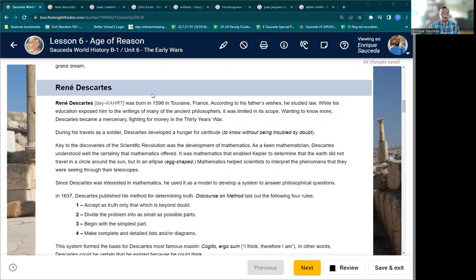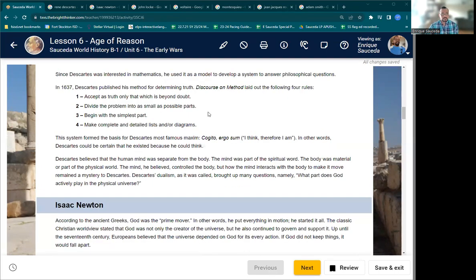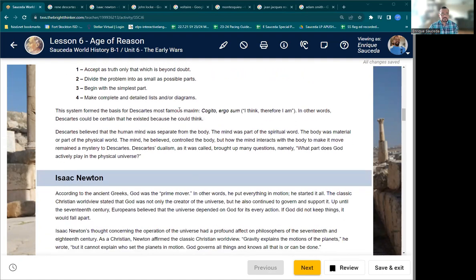René Descartes. Descartes was born in 1596 in France. He studied law. During his travels as a soldier, Descartes developed a hunger for certitude, to know without being troubled by doubt. In 1637, Descartes published his method for determining truth. Accept only truth which is beyond doubt. Divide the problem into as many small parts as possible. Begin with the simplest part. Make complete and detailed lists and/or diagrams. Kind of like a to-do list: write these things out and then get them done all at once. The system formed the basis for Descartes' famous maxim, cogito ergo sum, I think, therefore I am.